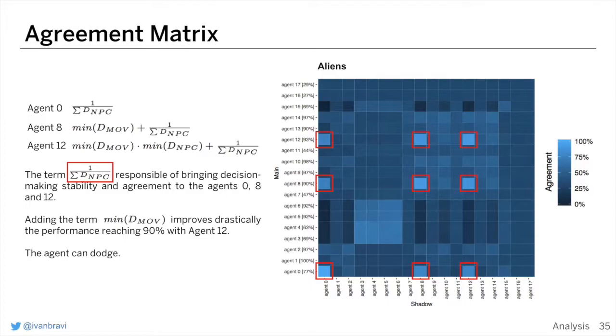As soon as we combine it with this other term, the agent is able to use another fundamental mechanic of the game, dodging. What the term says is basically to maximize the minimum distance from movable objects, which are the bullets shot by the aliens.